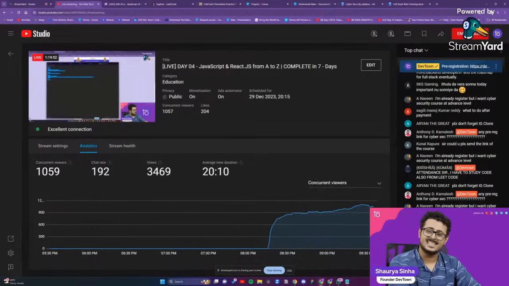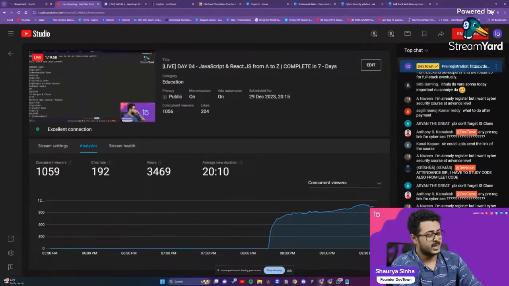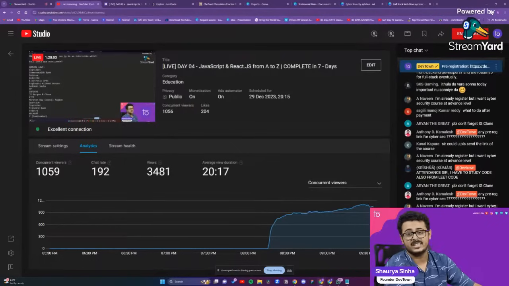For the company, it's the exact same thing. If they want to hire a back-end engineer or a front-end engineer, they will always give preference to a full stack engineer, because if at any point they want to shift him or her into a separate team, they can do that, and he can easily understand the integrations of different technologies. That is the reason why.